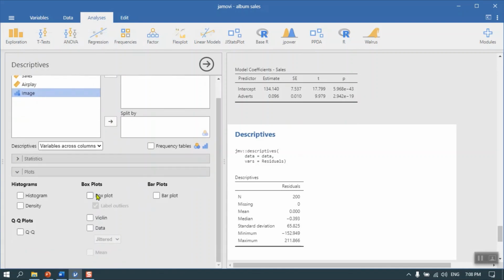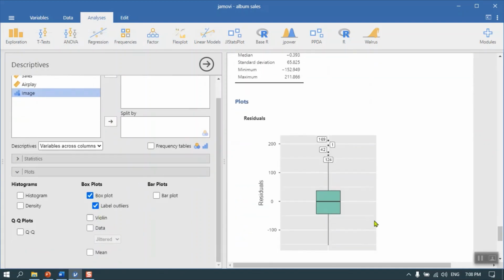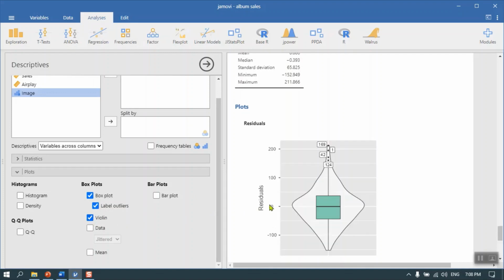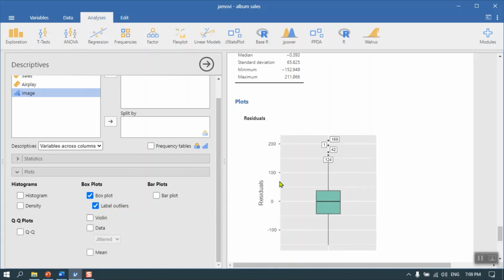We'll take a look at the residuals, we'll do a box plot, and we'll label, and look at that, there's actually a fair number of outliers. In terms of the rows of the data, there are those values there, and you can see there is some skew in here where there are outliers all at the far end. You can even label them there.